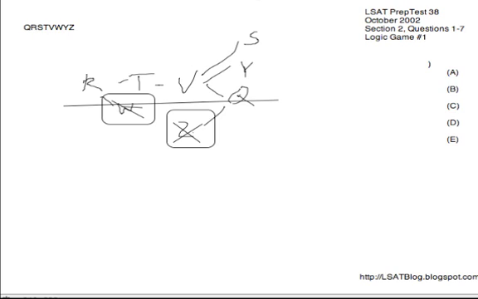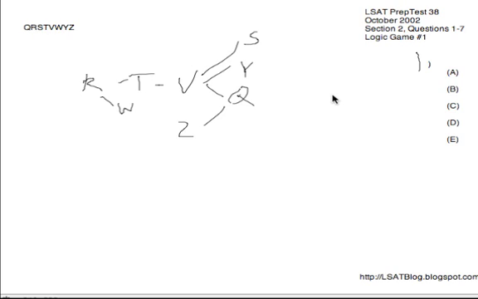Anyway, let's go on to the questions now. So question number 1, typical orientation question. We just want to take one rule at a time and apply that rule to all 5 choices, typically looking for violations. But because we've related the variables so much to each other in our initial setup, we don't even need to do that. We could simply take each choice and run it through our diagram itself because the diagram shows how everything relates. So looking at A has T first, automatically bad because R has to go before it.